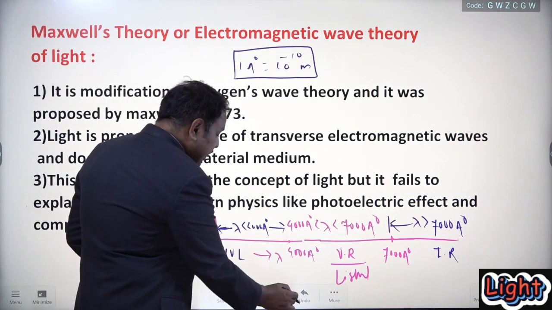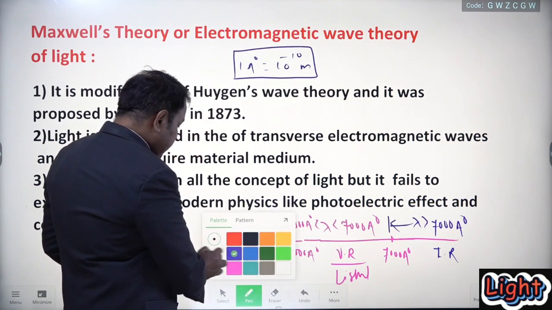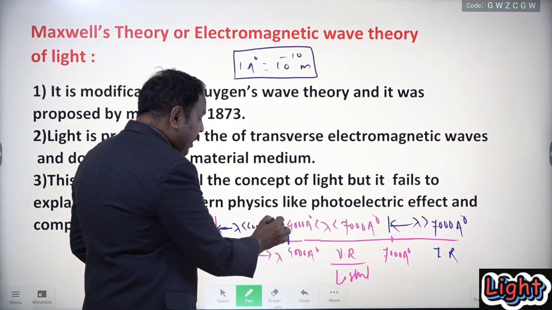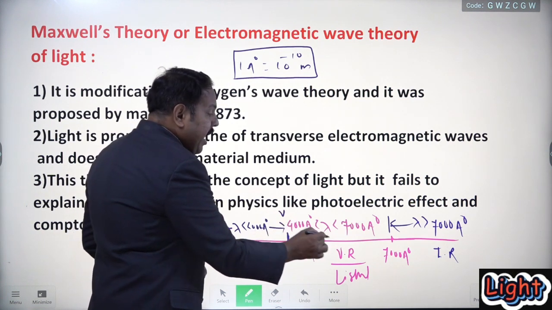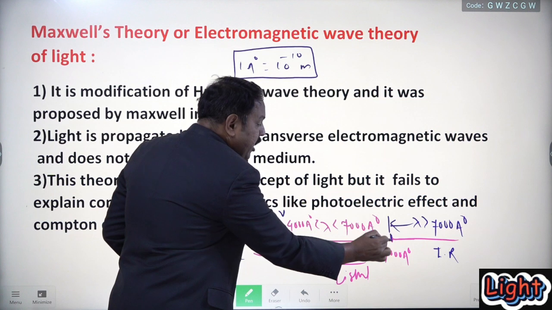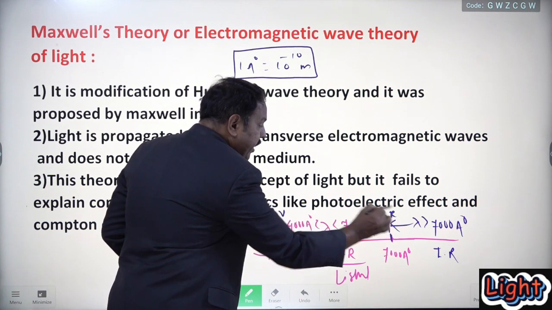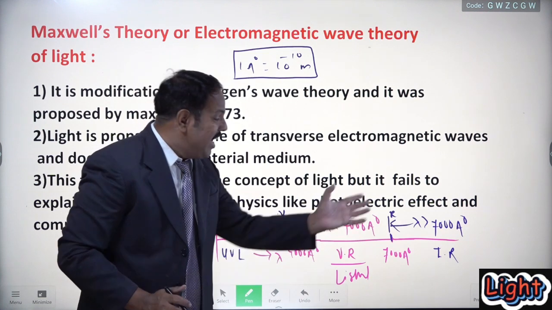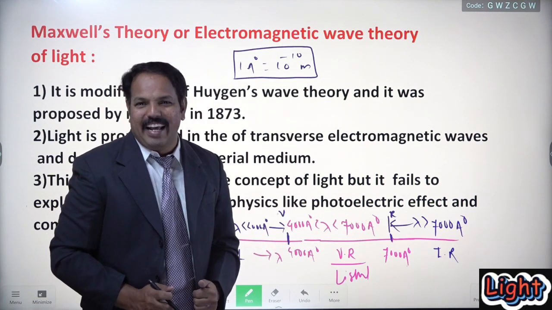Remember that. So the light having the wavelength 4000 angstrom unit is nothing but the violet light, and the light having 7000 angstrom unit wavelength is nothing but the red light. Violet is the first color of visible light, red is the last color of visible light.